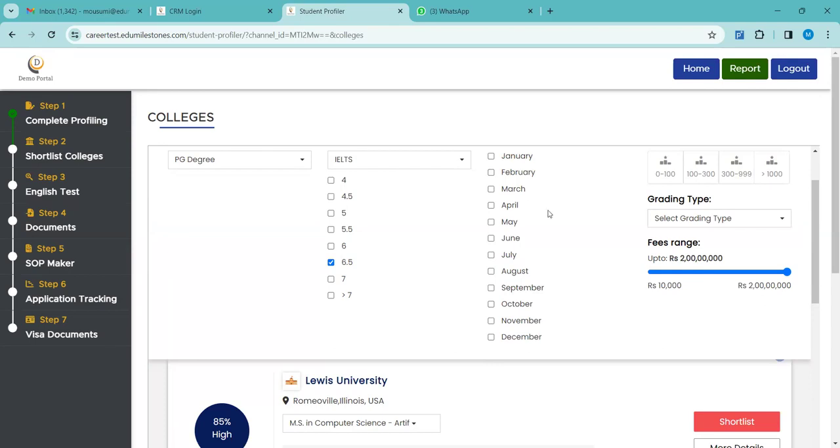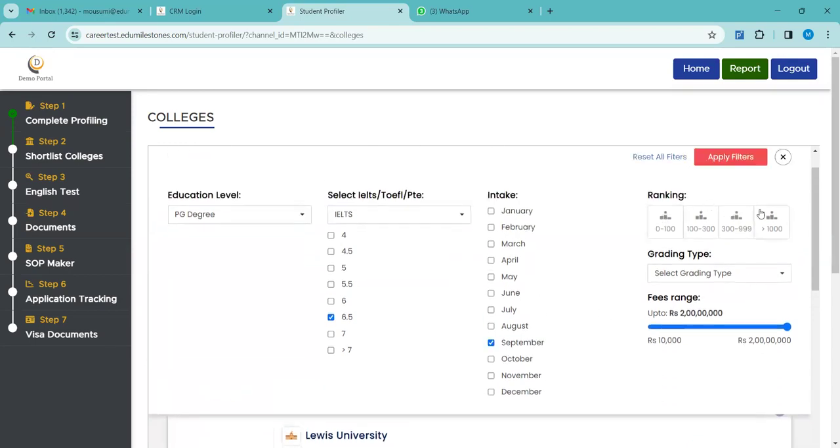Let it be 6.5. Intake, let me take September. You can also check rankings if you are looking for universities ranking-wise, grading-wise, and fees range-wise. Okay, you can apply.